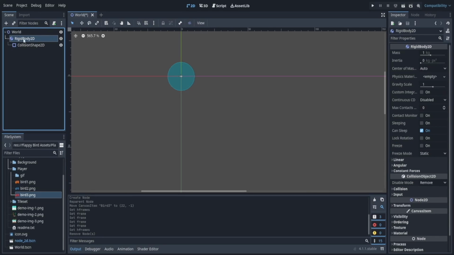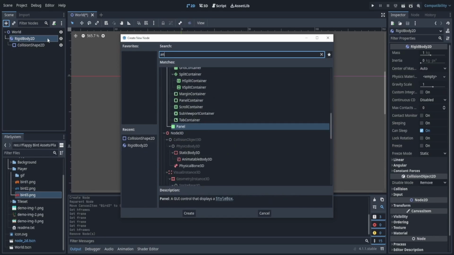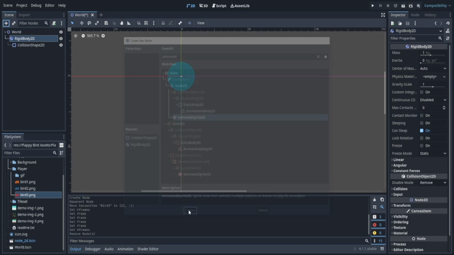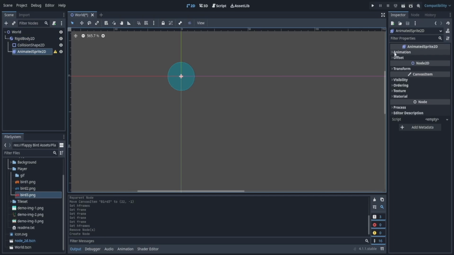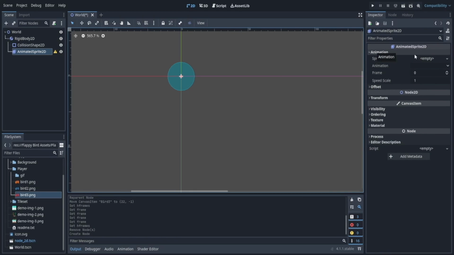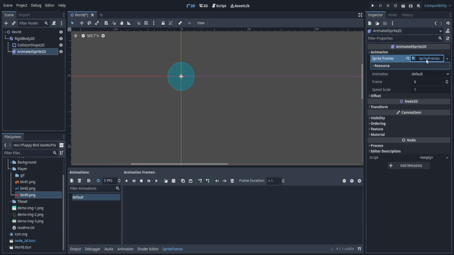So I'm going to go to my rigid body, select my rigid body. I'm going to add a node and search up animated sprite. We see animated sprite 2D. Let's create. Here, it's basically telling us we need to create a sprite frame. So on the right, let's go to animation, sprite frames, new sprite frames. Click this. And here we have a new selection on the bottom that says sprite frames. Now here it says default, but I can double click this and rename it to fly.